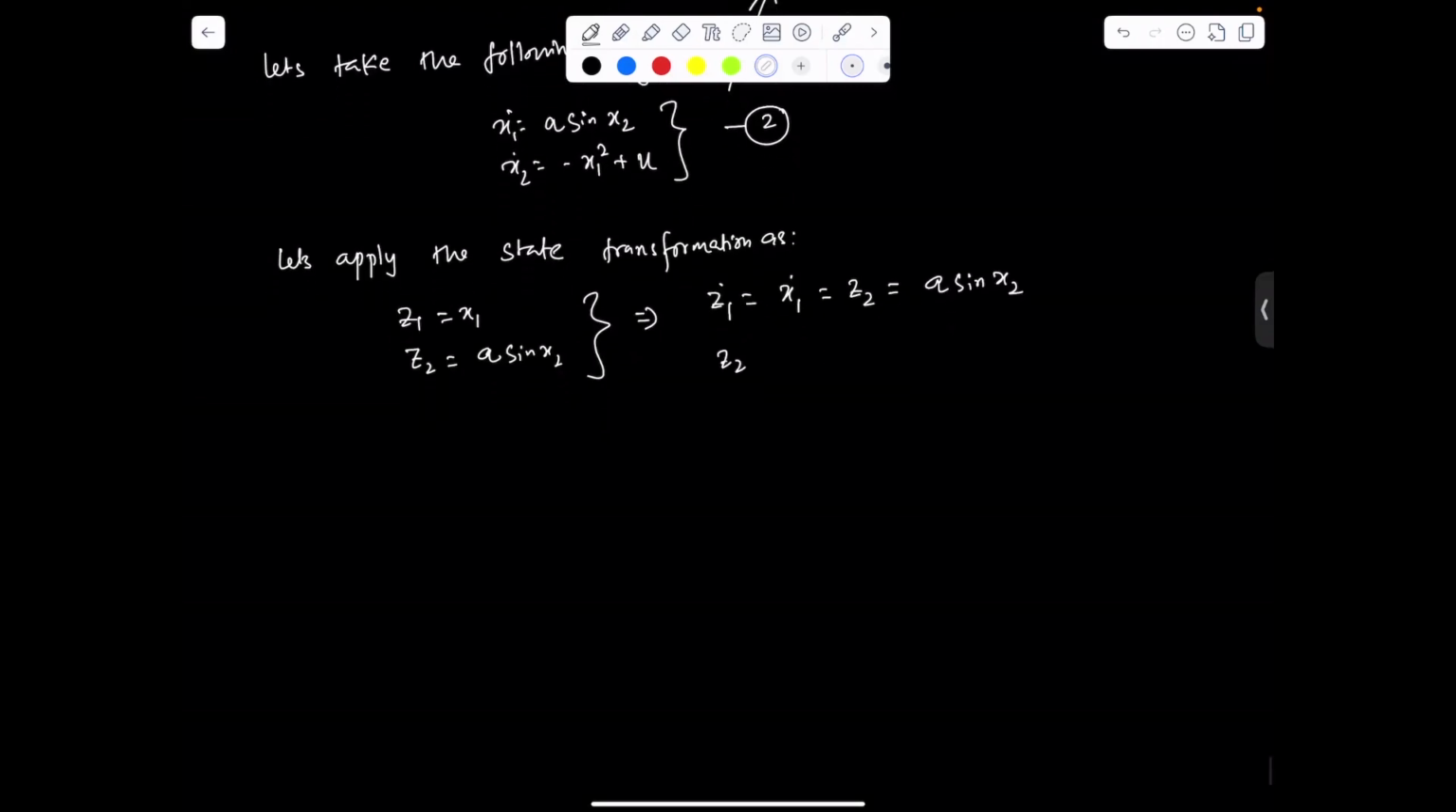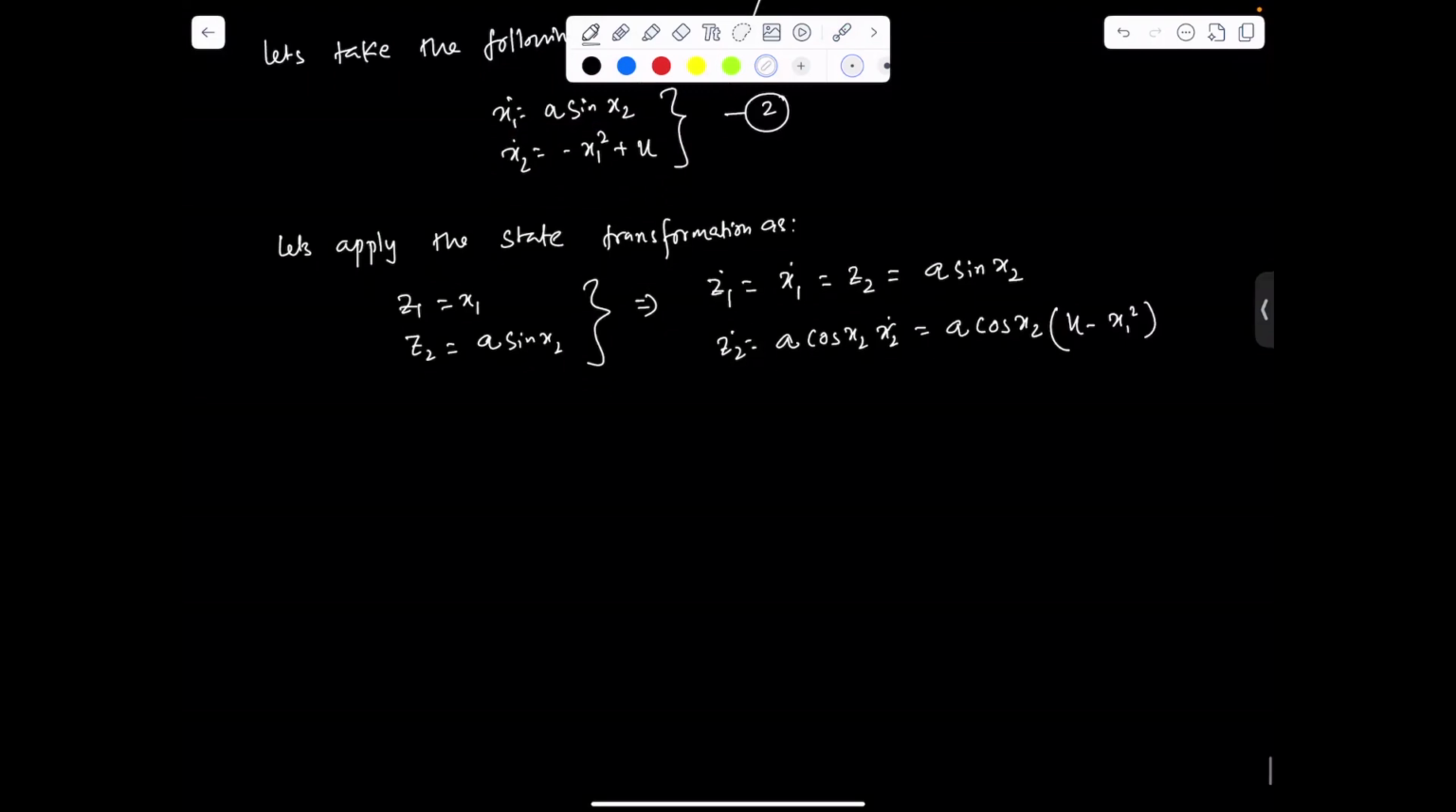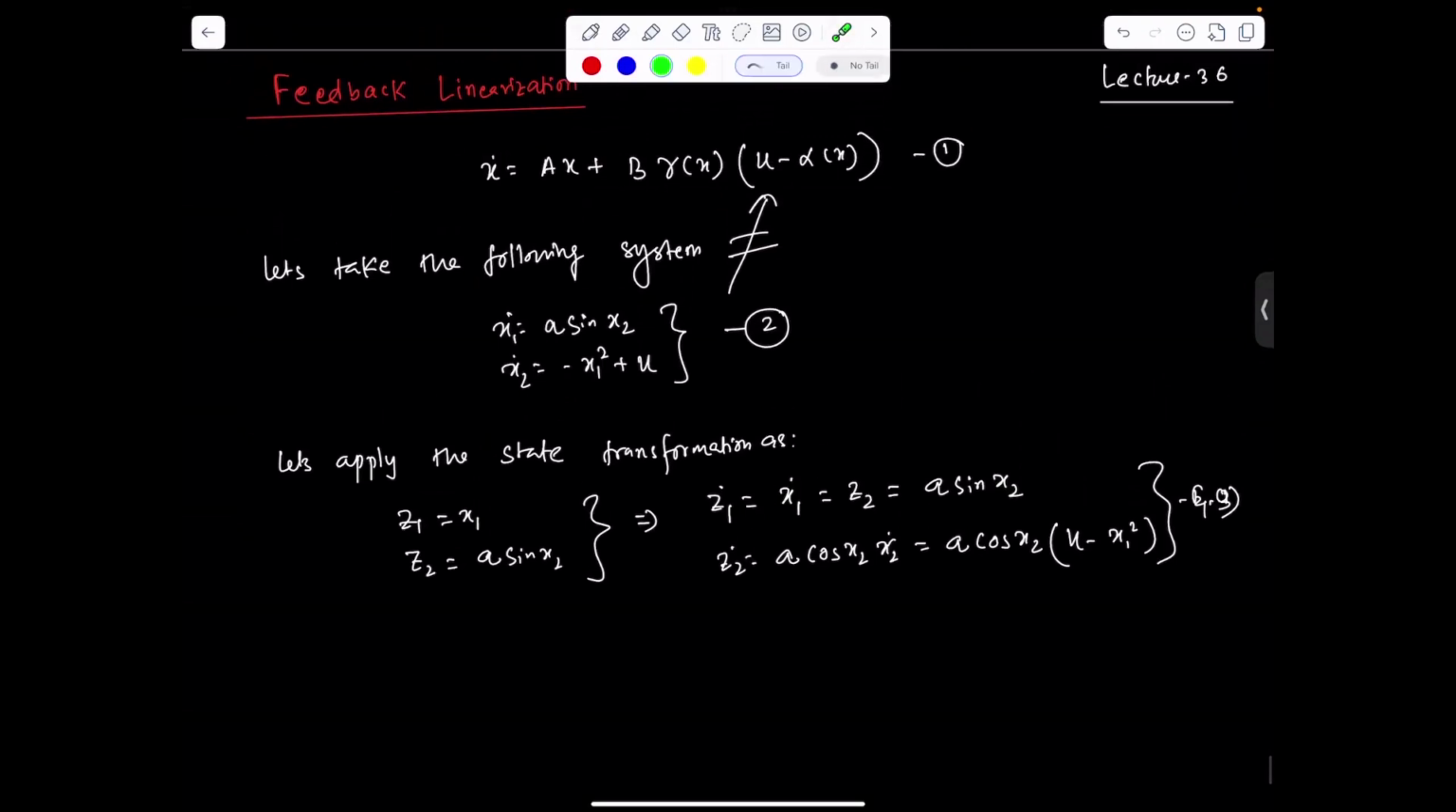And z2 dot we can define as a cos x2 and x2 dot. And from this we can write a cos x2, and in place of x2 dot, from this expression we can write u minus x1 square. Now this system, equation 3, we can define in a standard form.